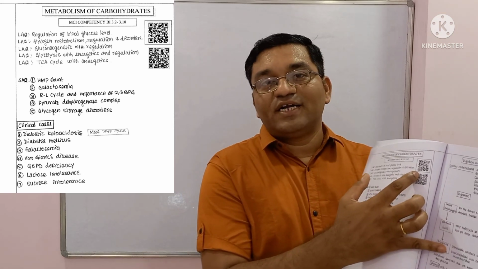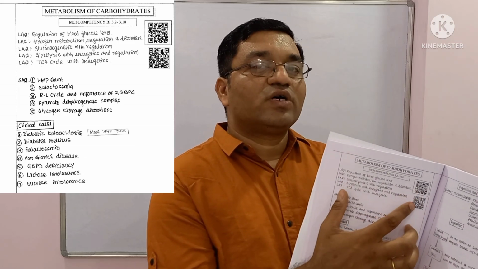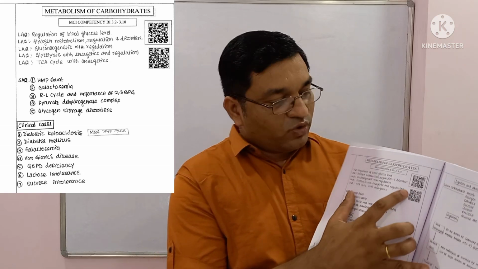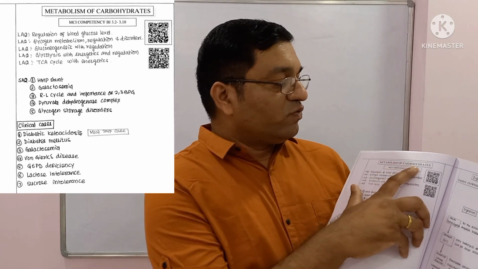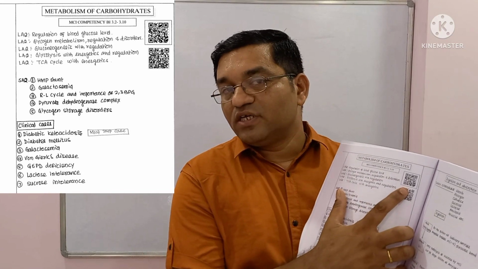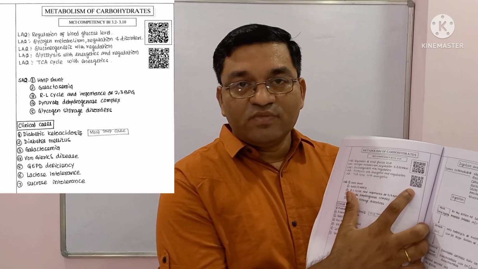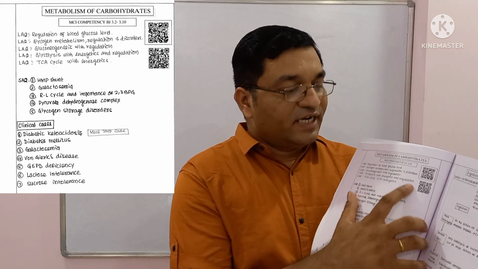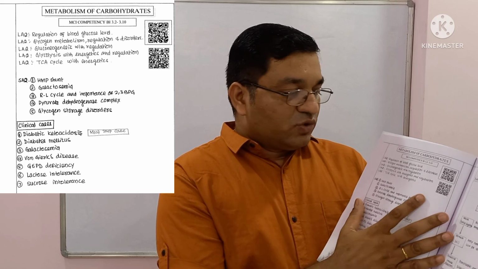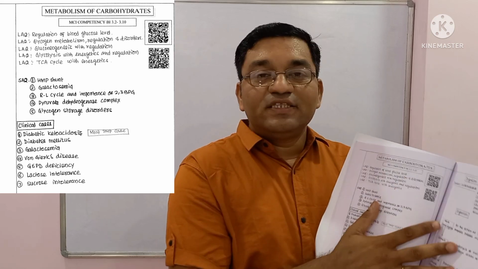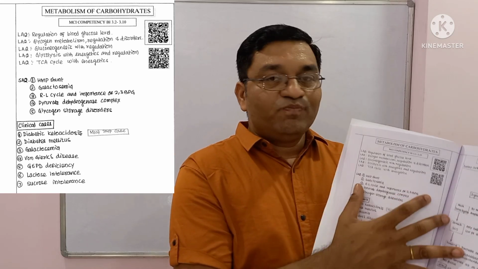Scan this QR code with the camera or with any QR code scanner, and it will direct you to the YouTube page where this video will be there, that is important topics in carbohydrate metabolism. After that, this is the playlist of carbohydrate metabolism, and you will get all videos related to carbohydrate metabolism available on the YouTube channel.